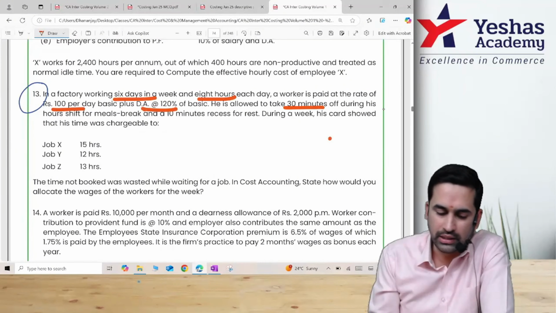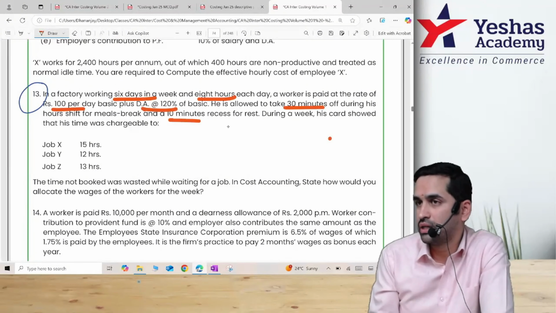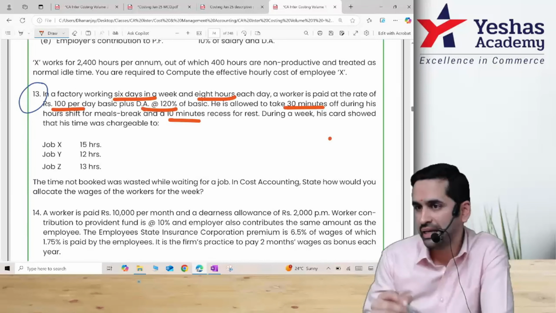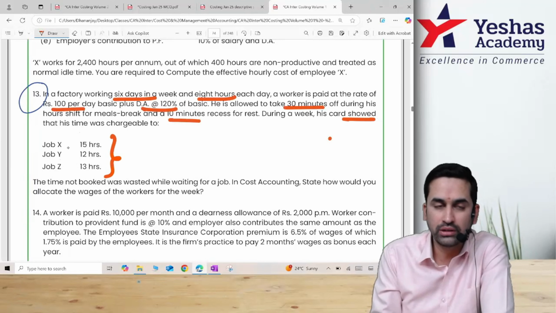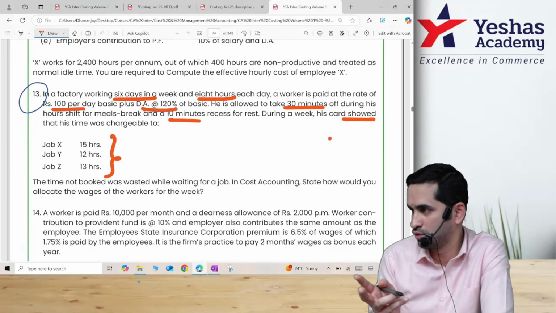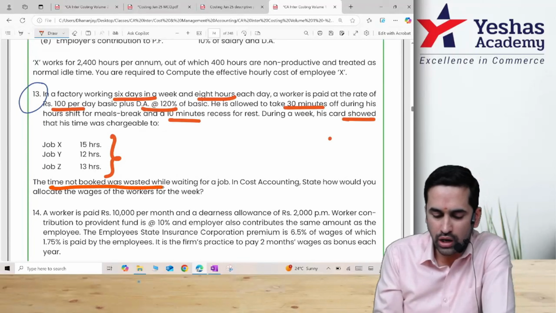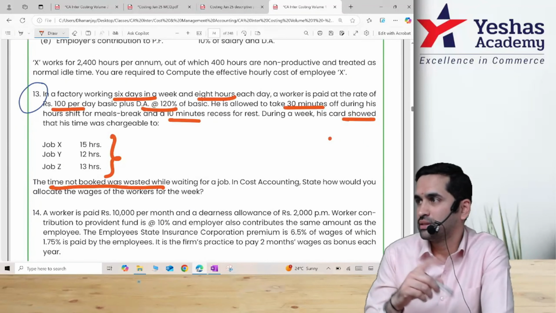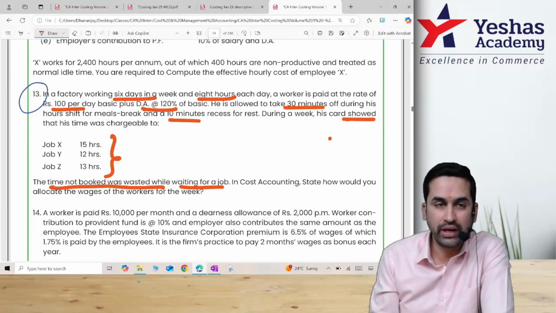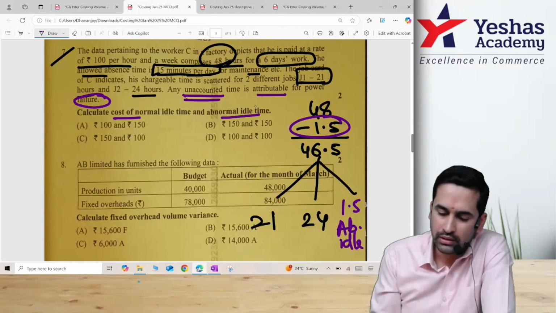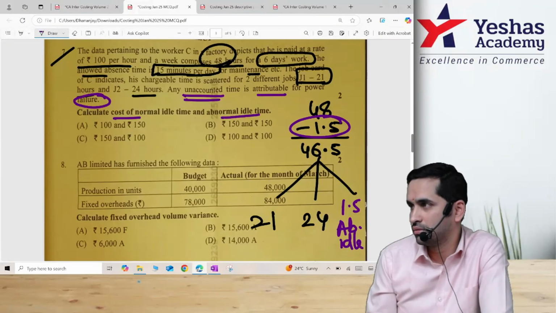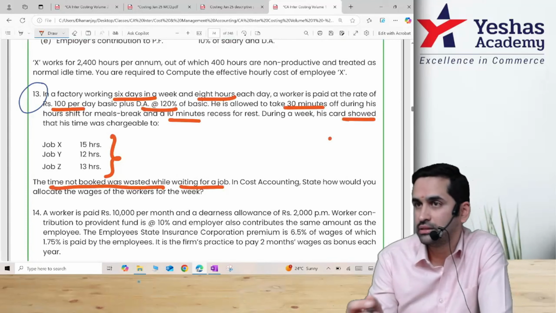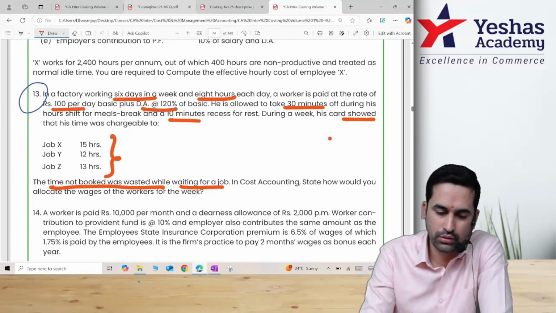He is allowed to take 30 minutes off and 10 minutes. So 30 plus 10, we took 40 minutes into 6 days. During the week his card showed he has spent time on 3 jobs. In exam question you had only 2 jobs. And then they said time not booked. In the question it was unaccounted, was for waiting, and here in the question paper they said this was for power failure. A similar question, but this we did in descriptive style in class, but in exam it is asked as a multiple choice question.